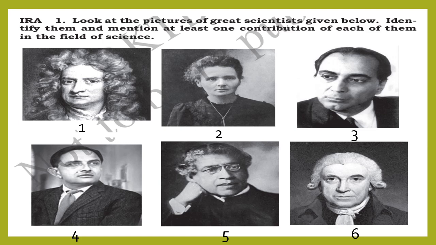Now let us identify them and mention at least one contribution of each of them in the field of science. The first picture is of Sir Isaac Newton. He was a mathematician, astronomer and also a physicist. Physicist means a person who is an expert in physics. The second picture is of Marie Curie. She was a physicist as well as a chemist.